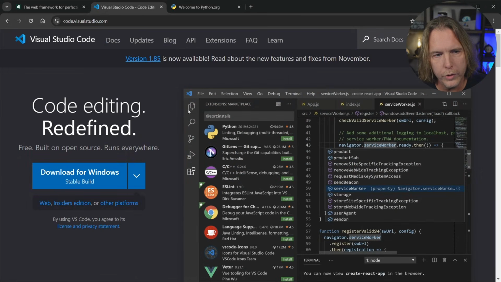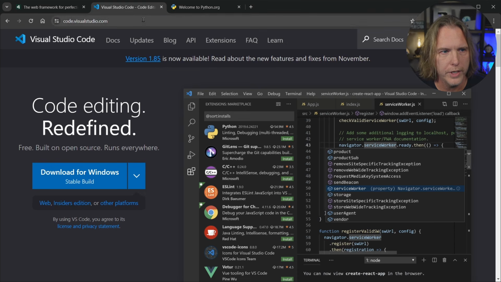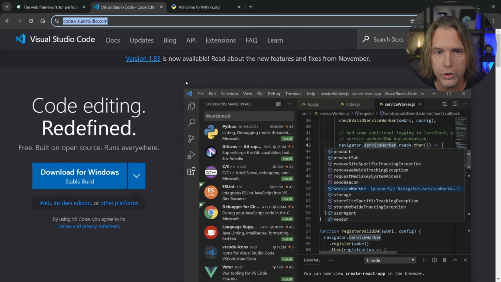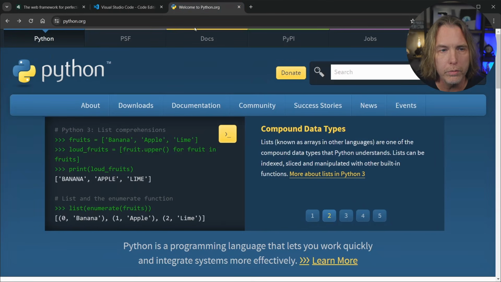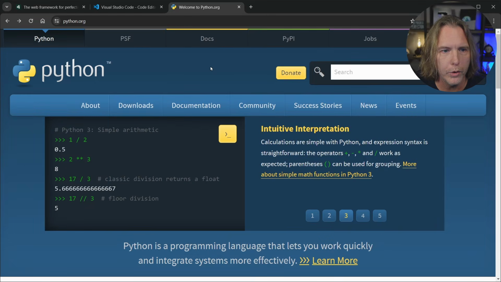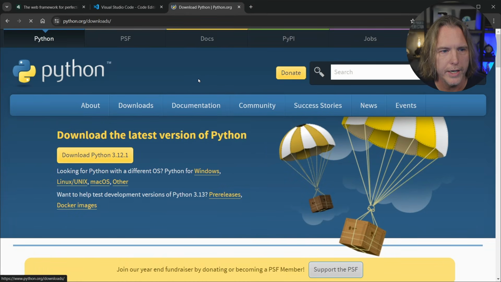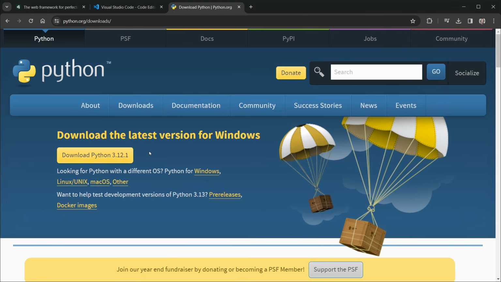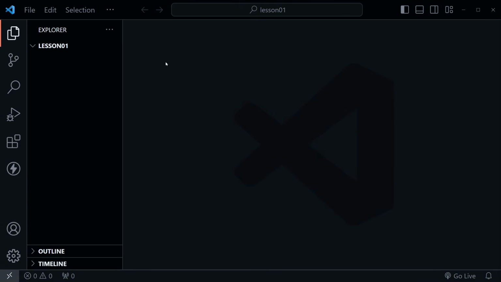I'll be using Visual Studio Code as the code editor for this series, and you can get it at code.visualstudio.com if you want to use it. Of course, you could use another code editor of your preference, but I will be using Visual Studio Code. Also, you're going to need Python, and so if you don't have that installed or just want to update the version you do have installed, you could download it and install it here from python.org. And you can see once we're here, there is a downloads page, and the current version is Python 3.12.1.